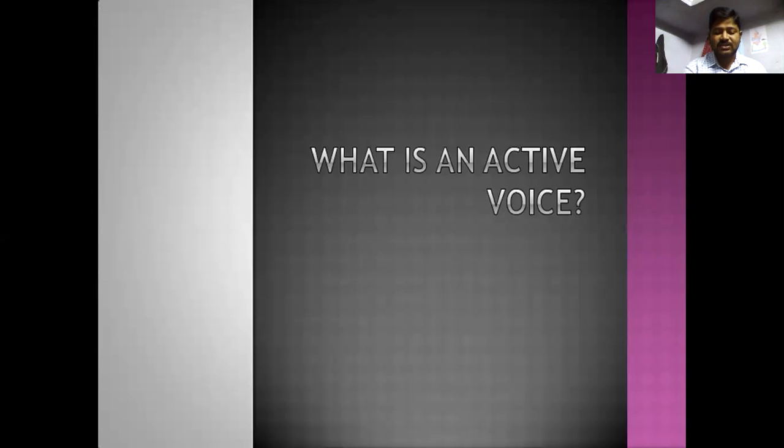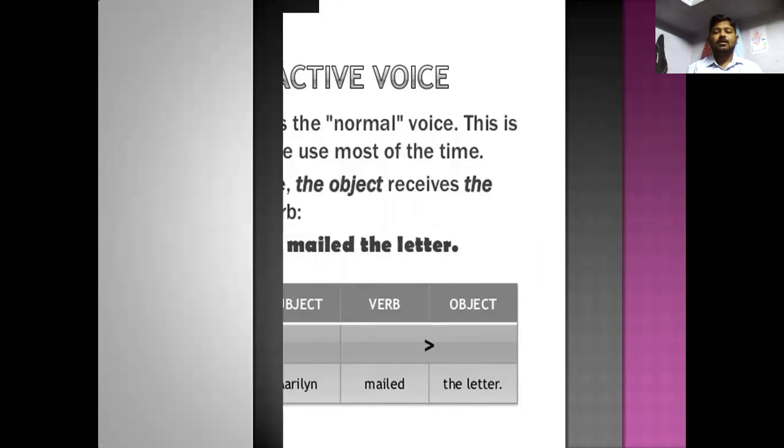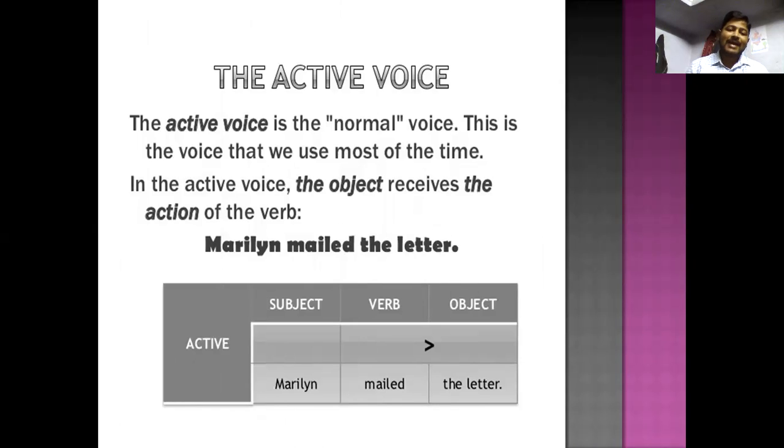So what is an active voice? Let us go through active voice. The active voice is the normal voice. This is the voice that we use most of the time, all the time, for normal sentences.